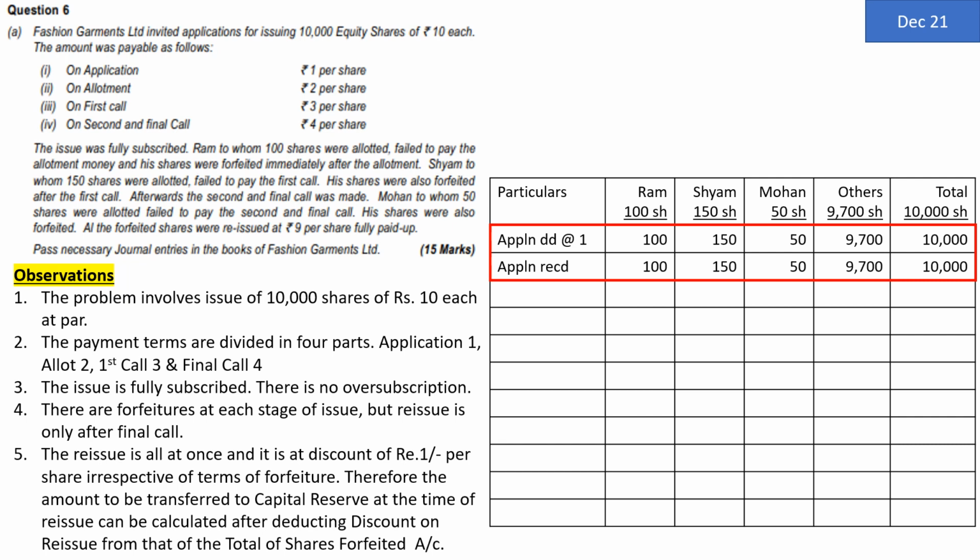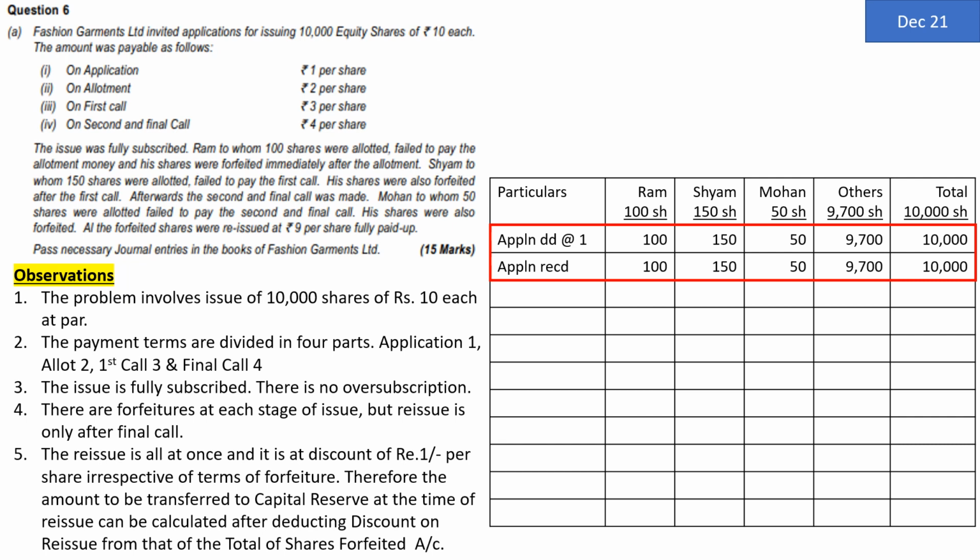Now bear in mind that at the time of application money demanded, the company was not knowing who is Ram, who is Shyam, who is Mohan and who are others. The company just issued the prospectus and asked people to subscribe for the shares. Thereafter, company came to know how many shares are demanded by Ram, how many were demanded by Shyam, how many were demanded by Mohan, and how many were demanded by rest of the people. But for the purpose of our examination problem, I have classified as if the company has demanded money from Ram. It's not the case that a company has actually demanded money from Ram. Ram has subscribed to the prospectus on his own. After he is subscribing, then the company came to know that Ram is one of the applicant, Shyam is one of the applicant, Mohan is one of the applicant, and then the company decided to issue the shares to them.